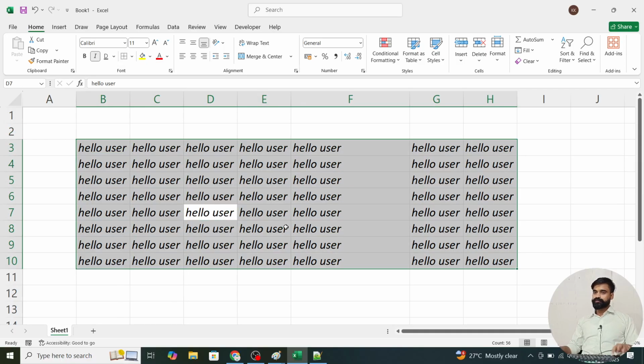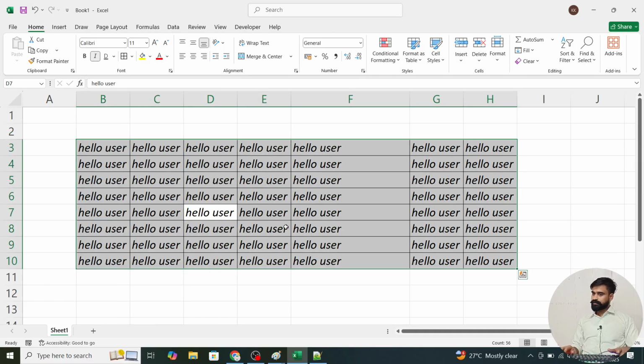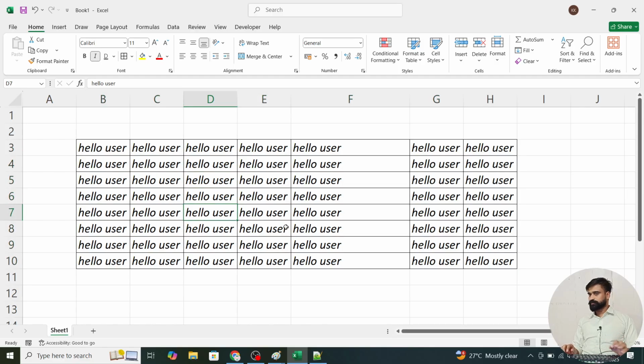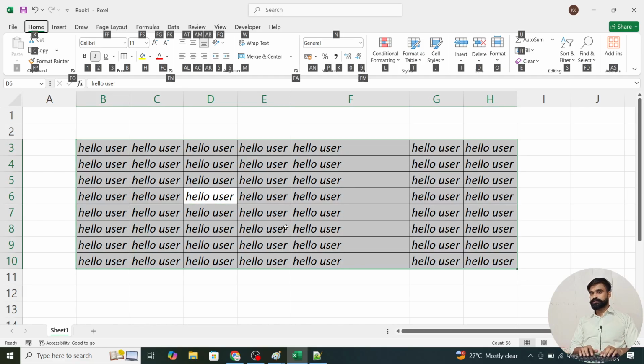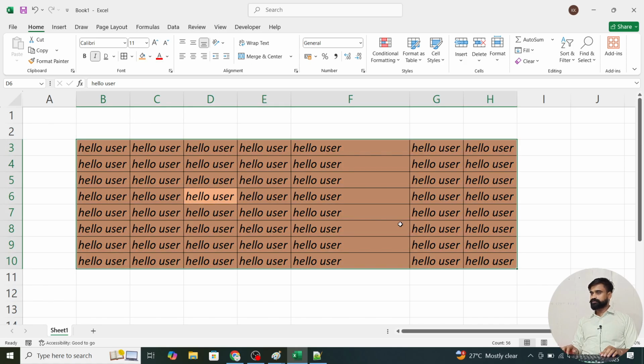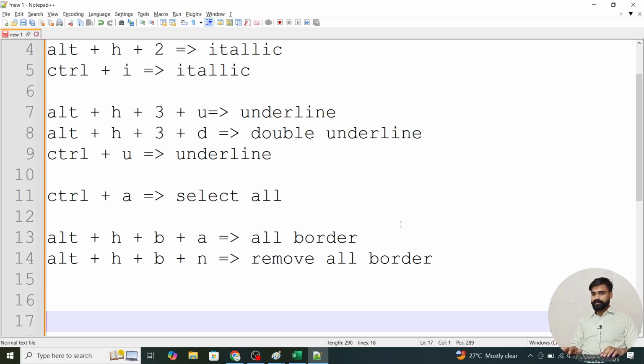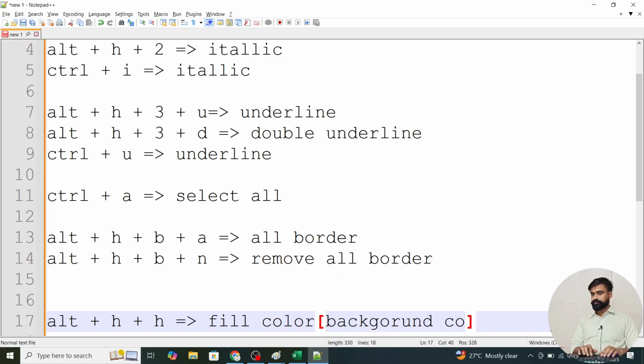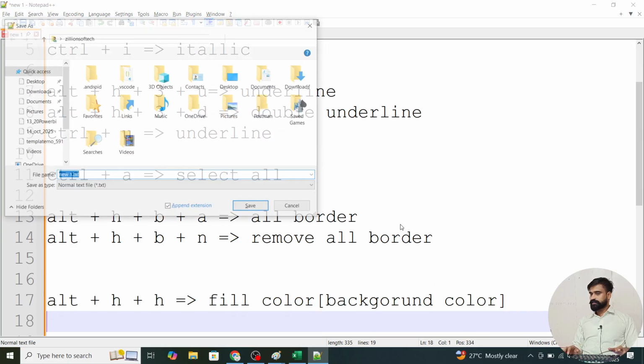Okay, so I'm going to add Alt H B A, underline, all the box is available. I want to fill the color, Alt H. Now you can see what is the fill color for H. I again press H and use the left, right, up, down arrows. So what is the background fill color? Alt plus H plus H for what? Fill color, or we can say background color. Understand? Is there any problem?